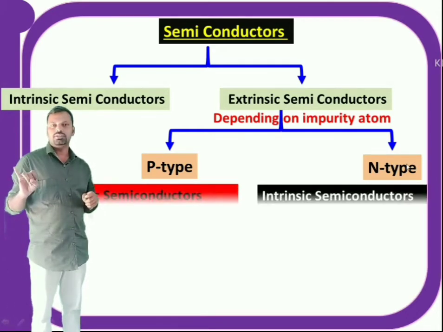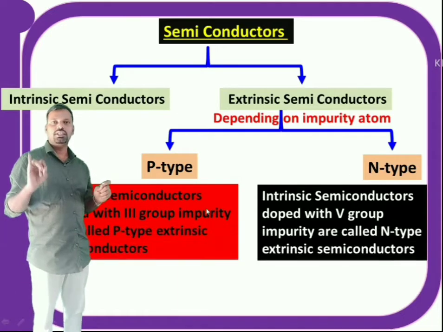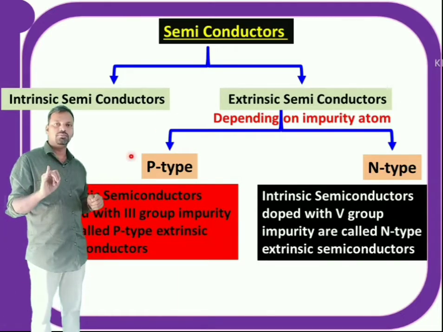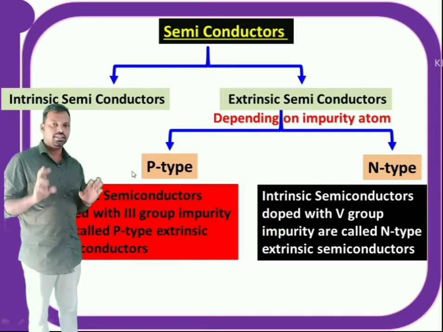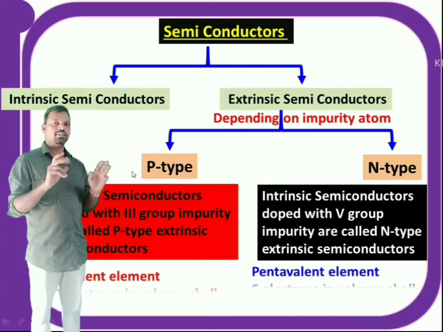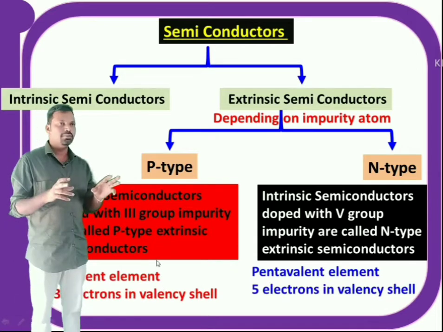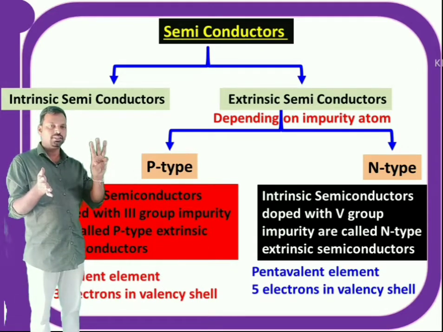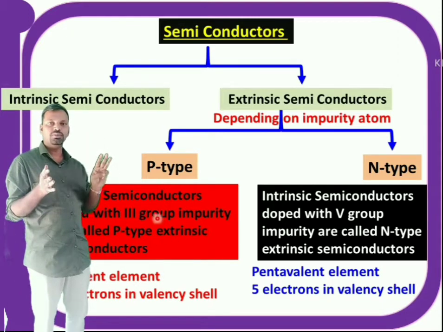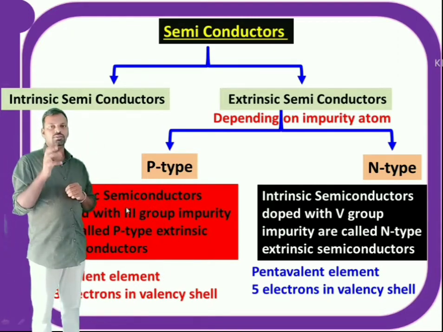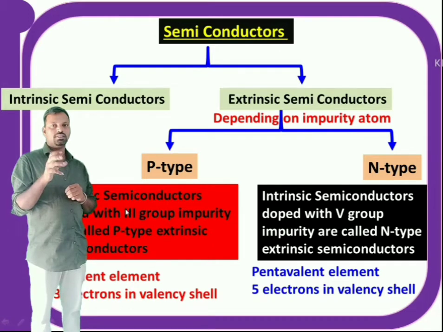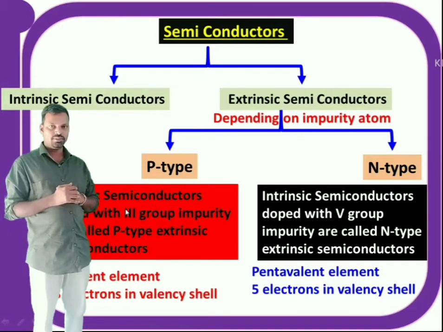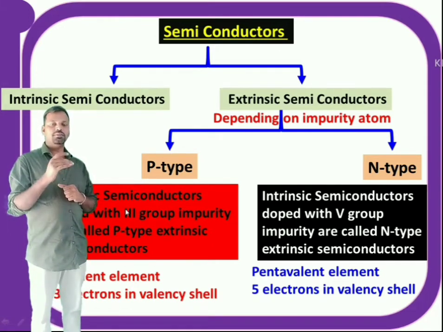P-type extrinsic semiconductor: when a pure or intrinsic semiconductor is doped with group 3 impurity atoms, that type of extrinsic semiconductor is called p-type. That means take a pure semiconductor and add group 3 elements. Group 3 elements are boron, aluminium, gallium, etc. So if you dope a pure semiconductor with group 3 impurity atoms, it is said to be a p-type semiconductor.